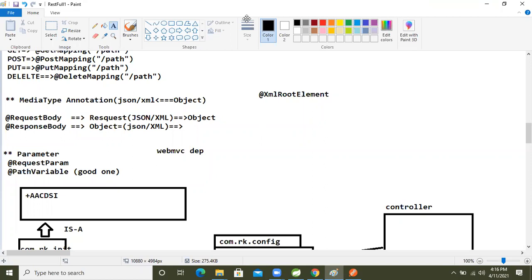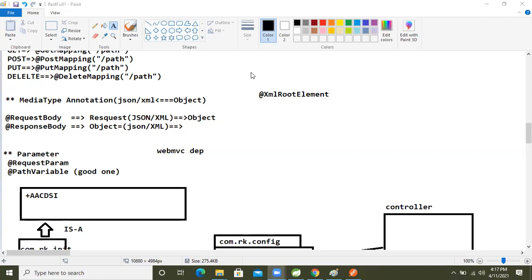Then we will move on to project implementation and payload and all those things. In the security concept, when I explain security, there I will explain payload: how many types of payload there are, and how dynamic data comes in the payload.